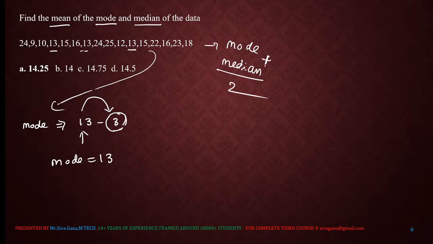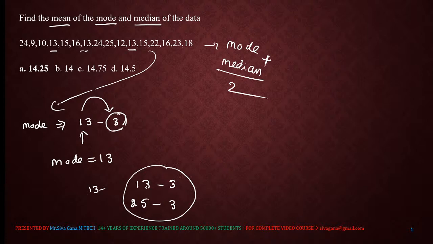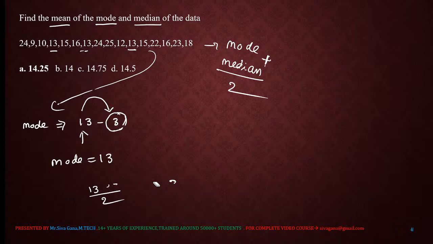For example, let us say 13 is repeated 3 times, and one more number, 25, is also repeated 3 times. Then how to find the mode? Simply 13 plus 25 by 2. When two terms have the same highest frequency, take the average. But here it is not that difficult a case. We already saw this case in the starting session. So the highest number of times a number is repeated is 13, so the mode is 13.